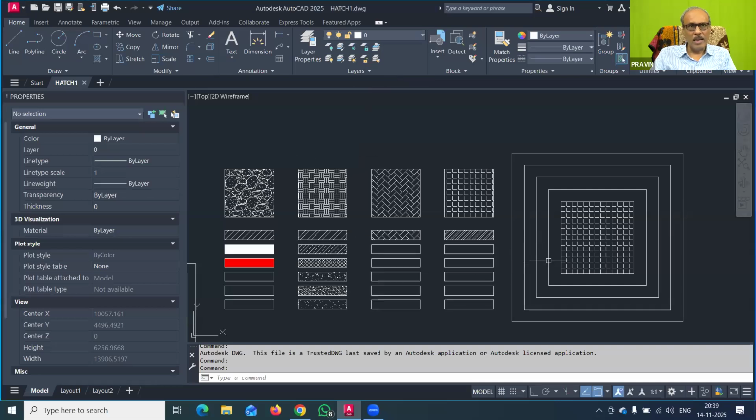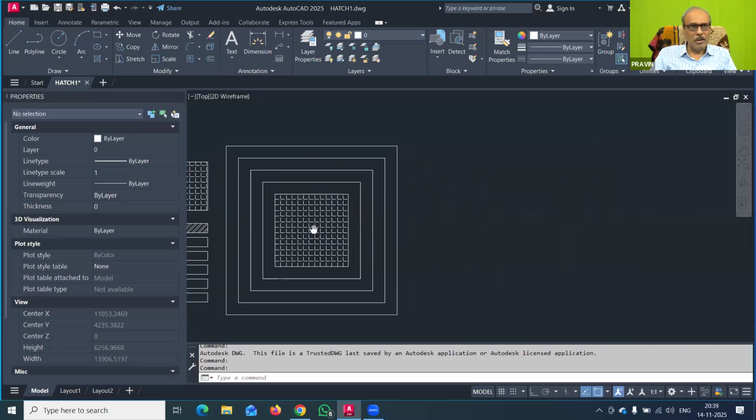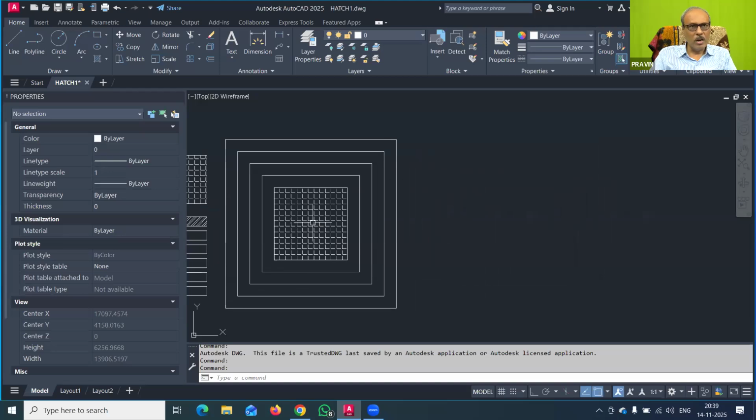Now the important things you need to learn regarding this hatch pattern, whenever we try to hatch, is that many times the hatch command becomes a headache for the engineer or draftsman, because you select the object, you pick the point, but hatching does not happen, and there is some message in AutoCAD.